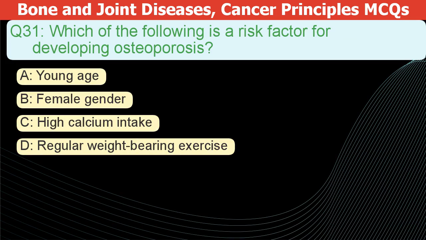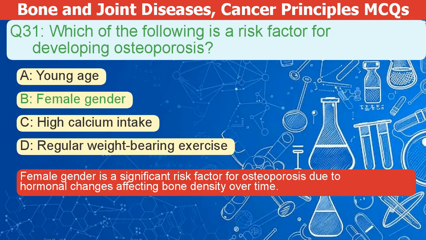Which of the following is a risk factor for developing osteoporosis? A. Young age. B. Female gender. C. High calcium intake. D. Regular weight-bearing exercise. The correct answer is B. Female gender is a significant risk factor for osteoporosis due to hormonal changes affecting bone density over time.